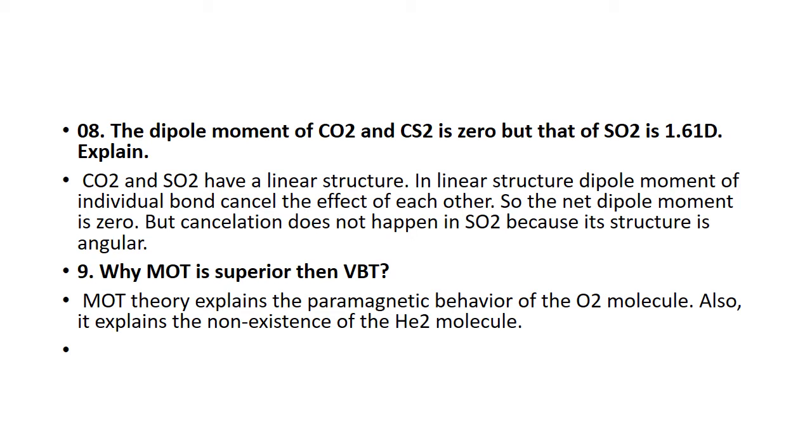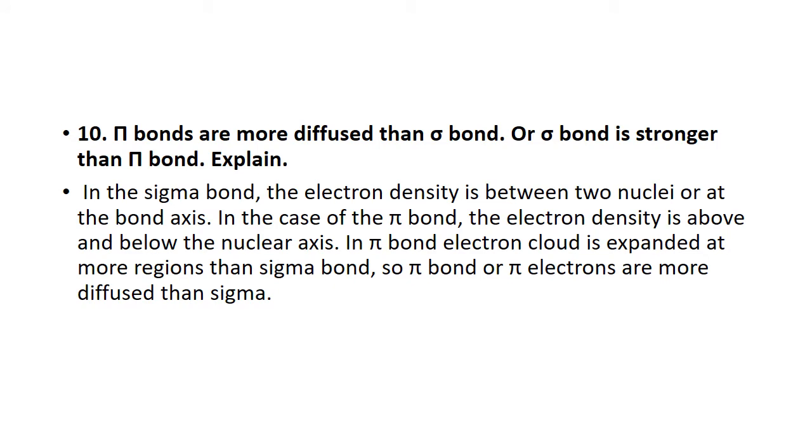Because valence bond theory didn't explain the paramagnetic behavior of oxygen molecules, right? But molecular orbital theory clears up the concept of paramagnetic and diamagnetic. So valence bond theory is inferior in this respect. Pi bonds are more diffuse than sigma bonds, or the sigma bond is stronger than the pi bond.